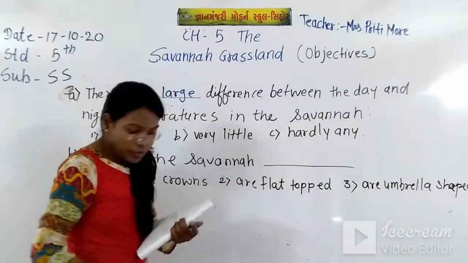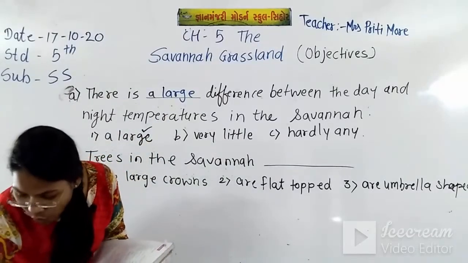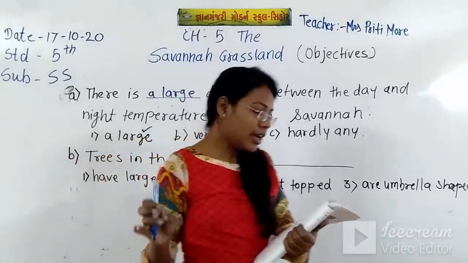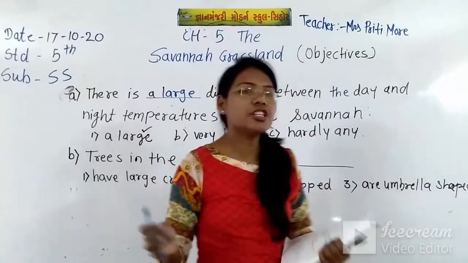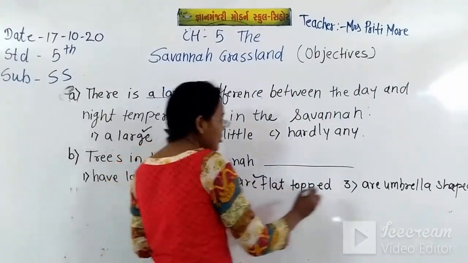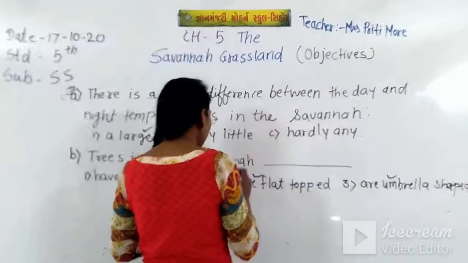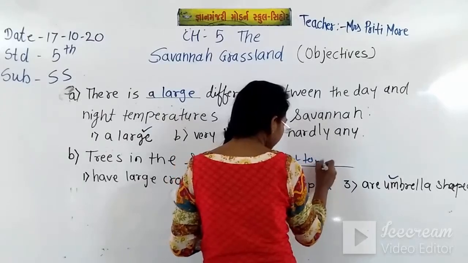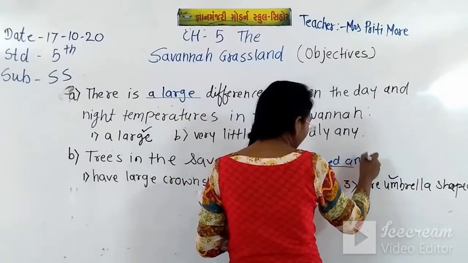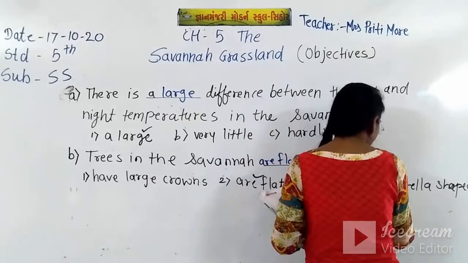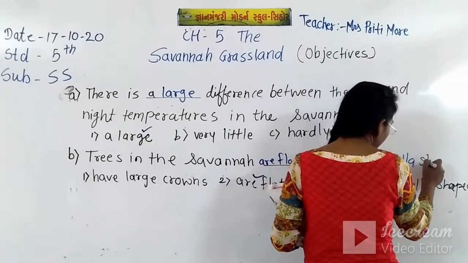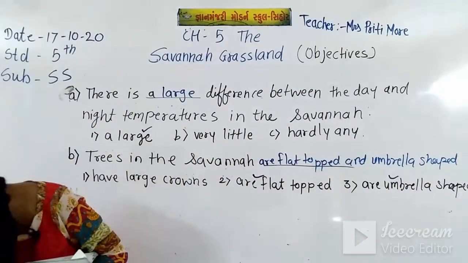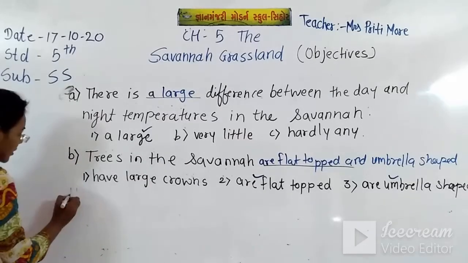Now here options number 2 and 3, both are correct. The trees in the Savanna are flat topped and umbrella shaped. So this answer is correct and this one is also correct. Number 2 and 3 options are correct.